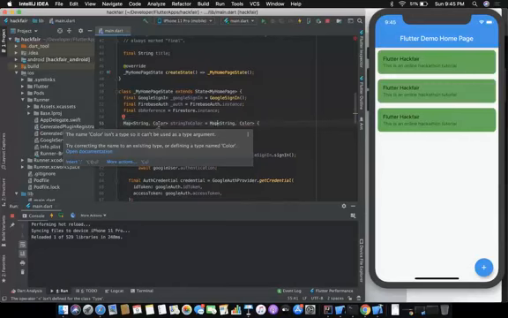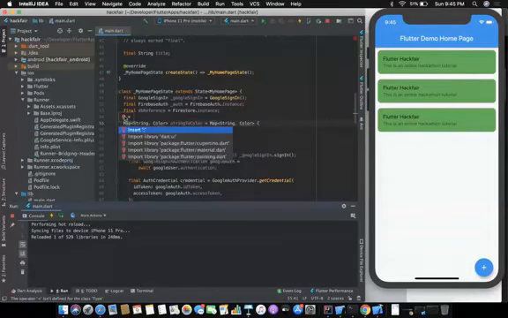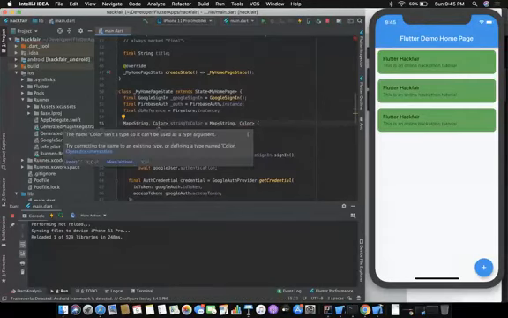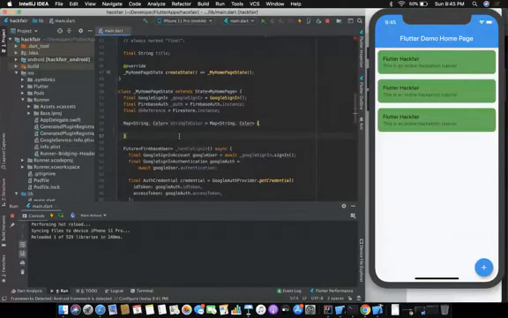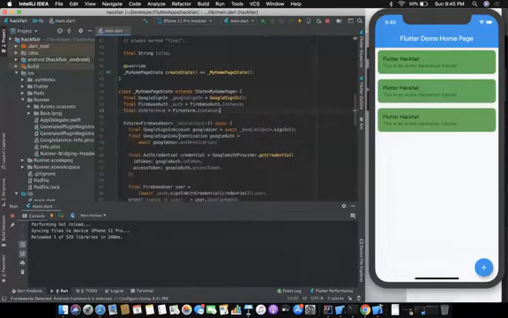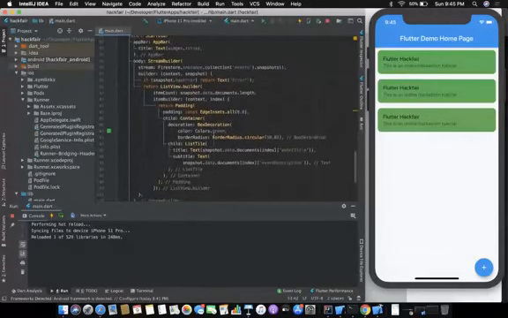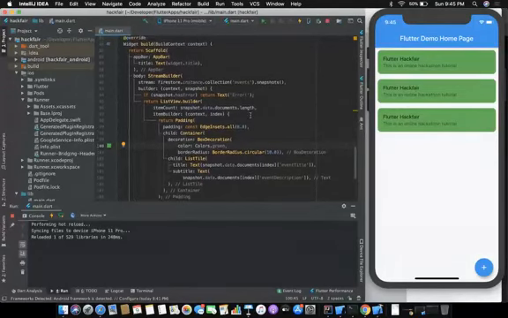Color can't be used as a type argument. Why? Okay. Map string to color. Okay. We need to just create a dictionary. I don't know why it is asking me to get through it. Okay, fine. We can just access it directly in our code as well. So I don't know why it's creating an error there. So let's just give this color from here.